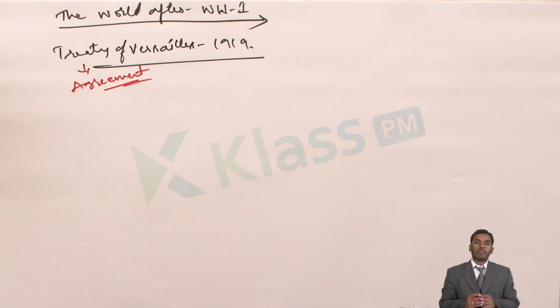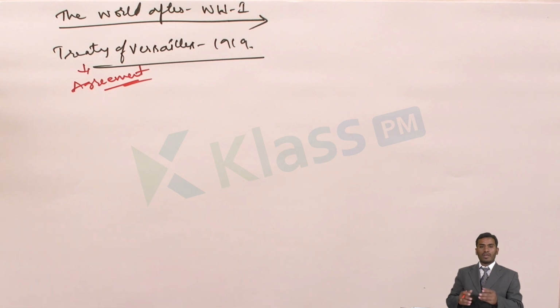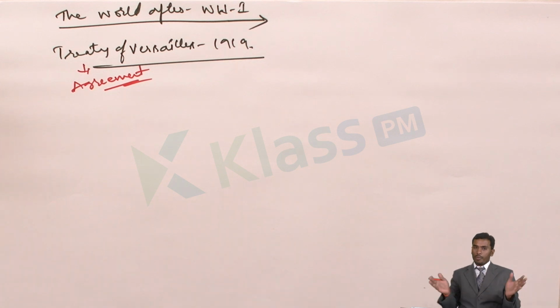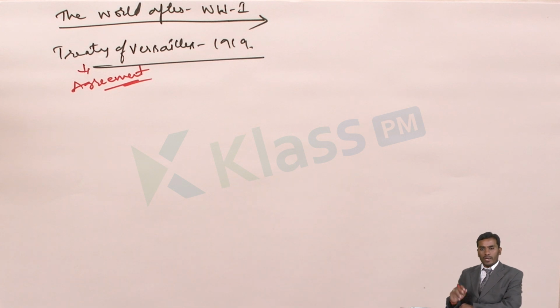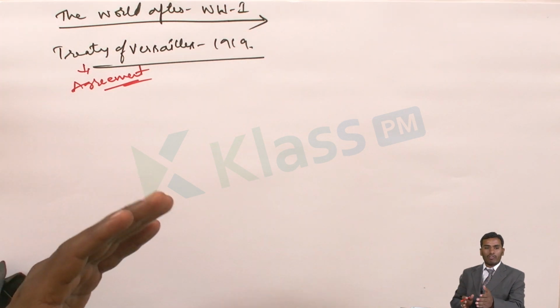Here, various discussions happened in this treaty, in this agreement, and finally they came to some conclusions. The Axis powers like Germany, and the countries in support of Germany like Italy and some others, their occupied colonies were distributed among the Allied powers. Then the Ottoman Empire was again re-established. Most of the countries became republics, and the Republic of Turkey was established. Most of the occupied and European countries were divided.